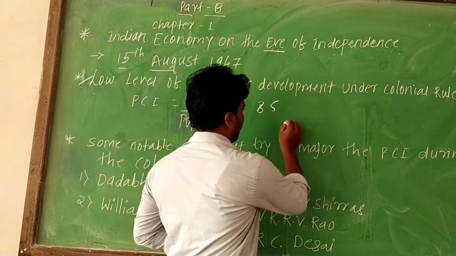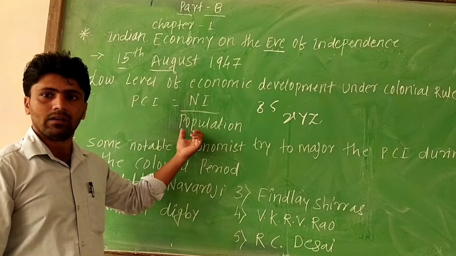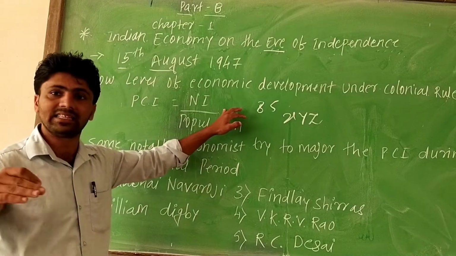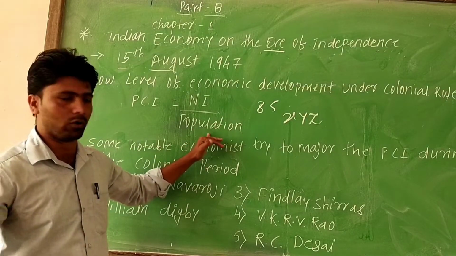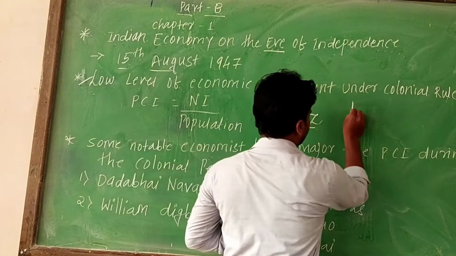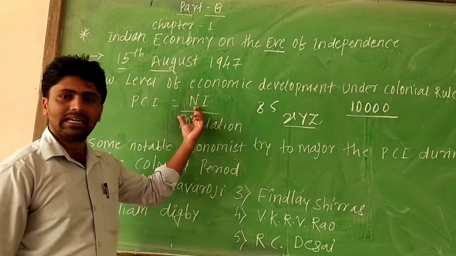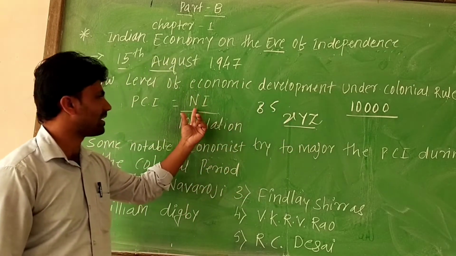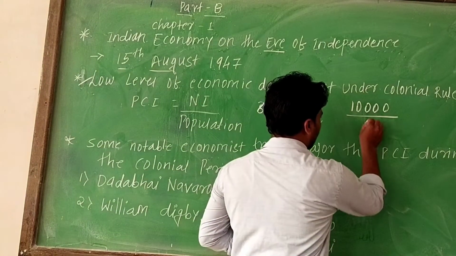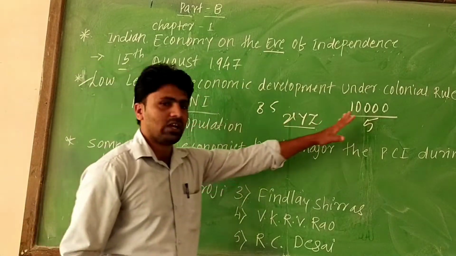Now we will take one XYZ family. How to calculate the per capita income? We can't calculate the country's per capita income here because national income and population are both in crores. So we will take one XYZ family. The family income is 10,000, which means the national income is 10,000 and the population is 5.